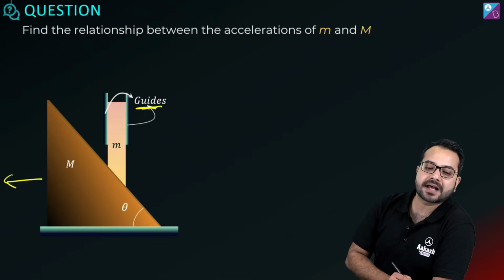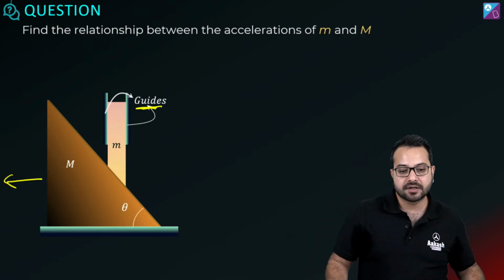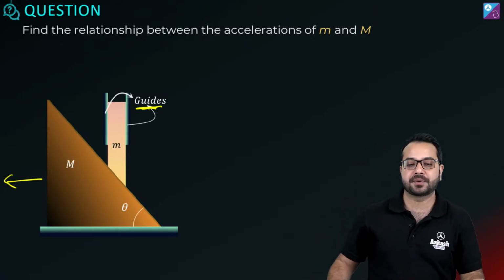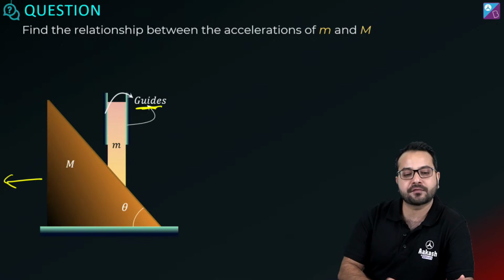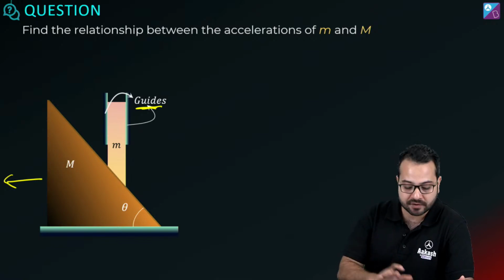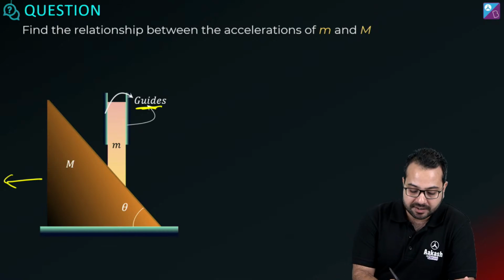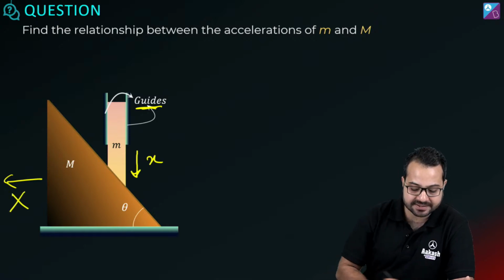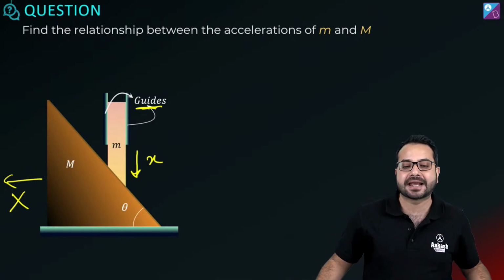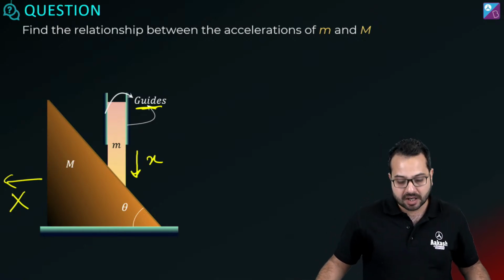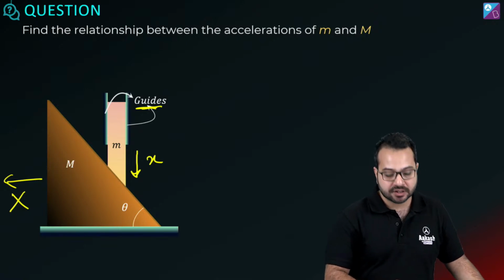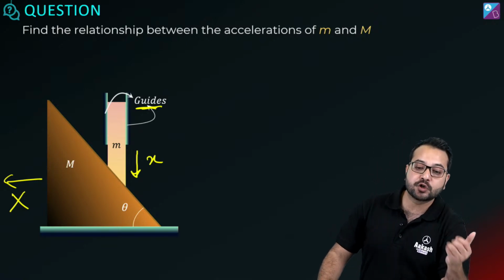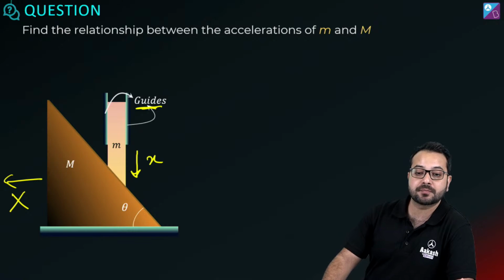So what I need to do is I need to find the relationship between the displacements of small m and capital M. Let's say small m gets displaced by a distance small x, and capital M gets displaced by a distance of capital X. ठीक है? I need to find out the relationship between small x and capital X. Now you guys tell me how to find the relationship.